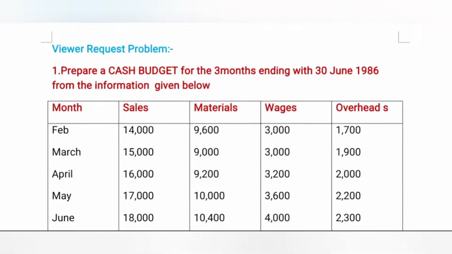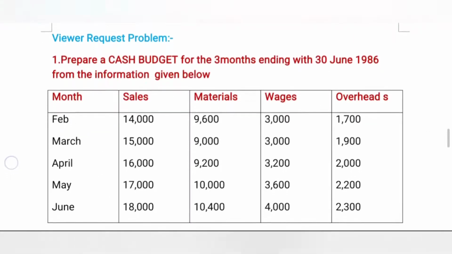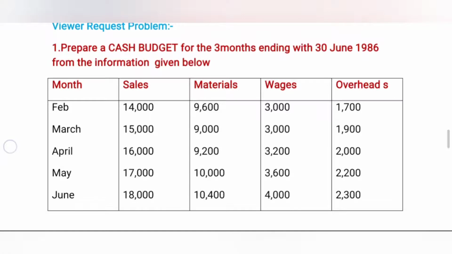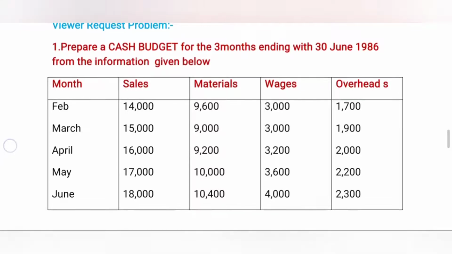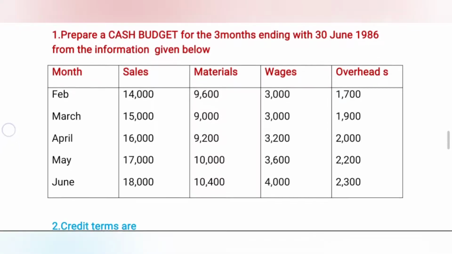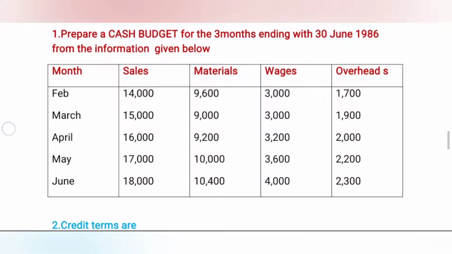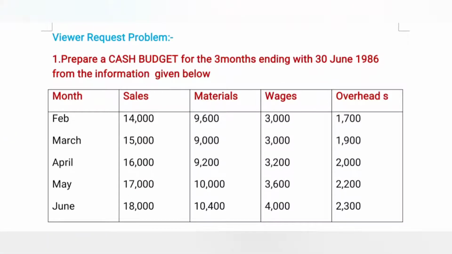The given problem is prepared as per the request of viewers. The first one is to prepare a cash budget for 3 months ending 30 June 1986 from the information given below. We already discussed the table with 5 columns, and the months are April, May, June.